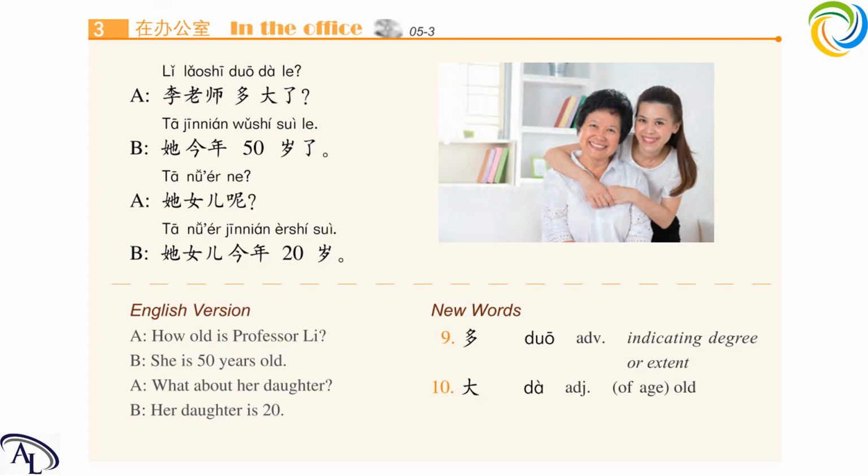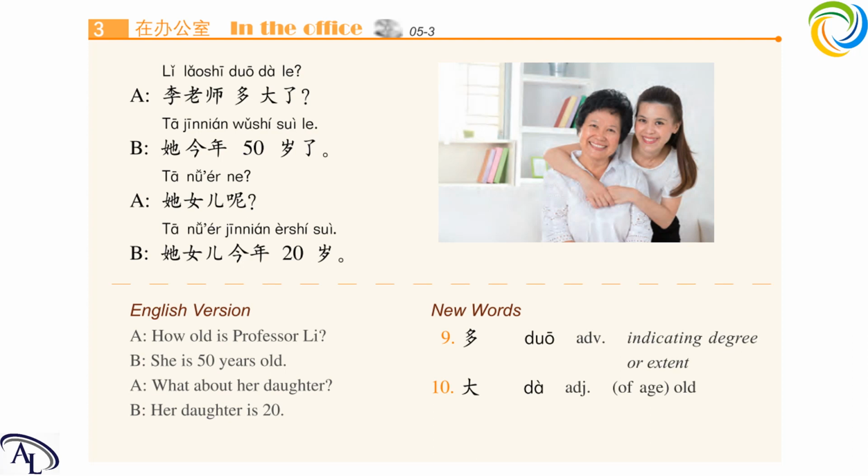First one, 李老师, teacher Li. 多大了？多大 means how old, and 了 here indicates a new circumstance, a change. So it actually means how old is teacher Li this year, although 今年 is not in the sentence, but it actually means this year.